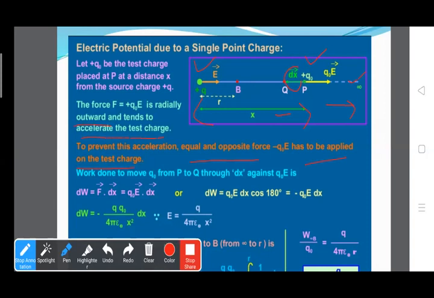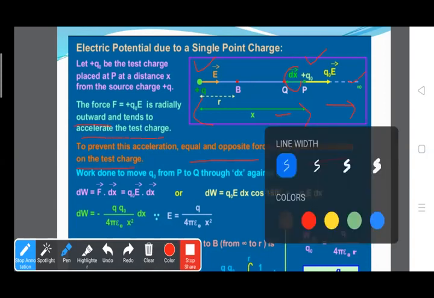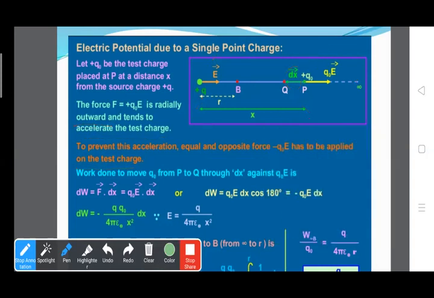So the work done to move Q naught from P to Q through dx: the charge moves from P to Q by a small distance dx against the force Q naught E, which is given by dW equals F into dx.